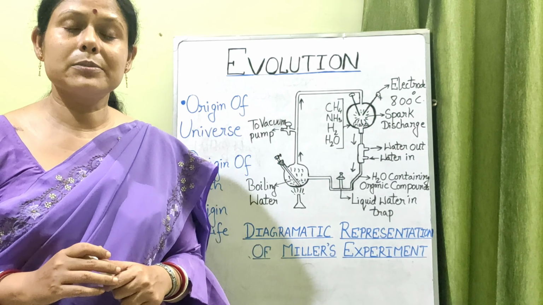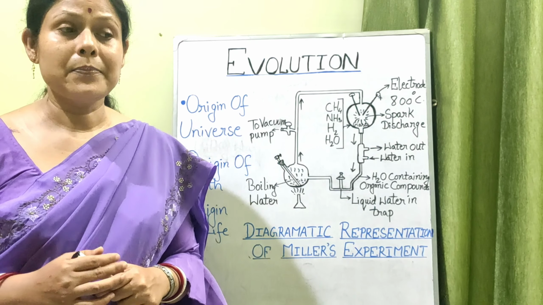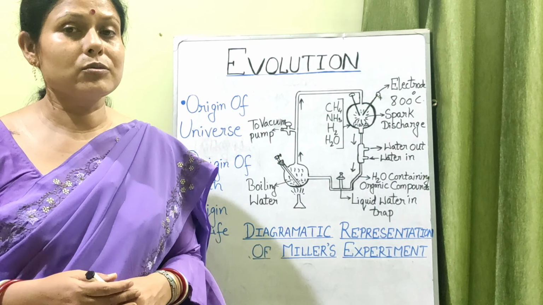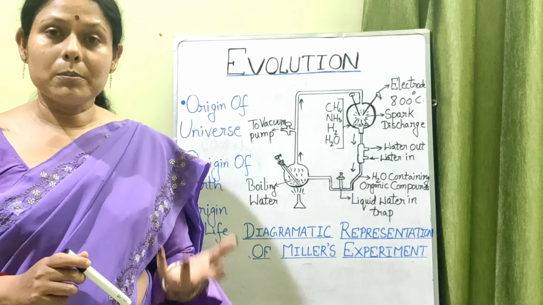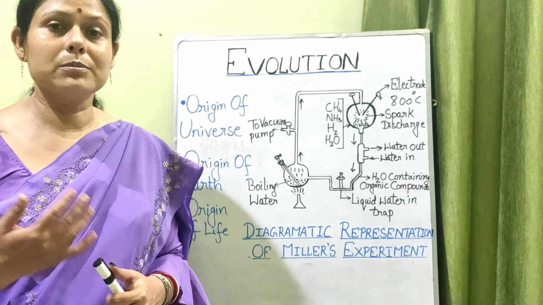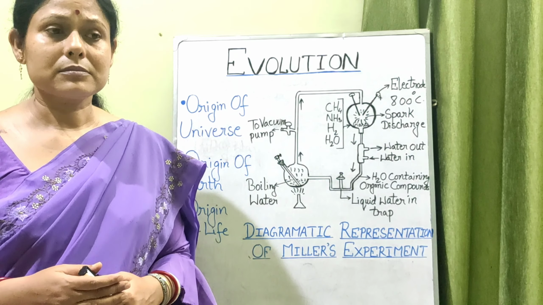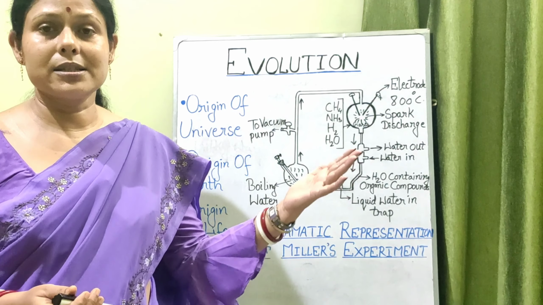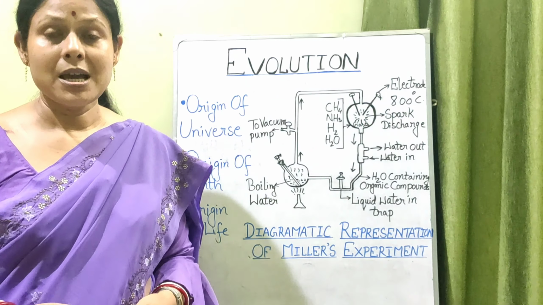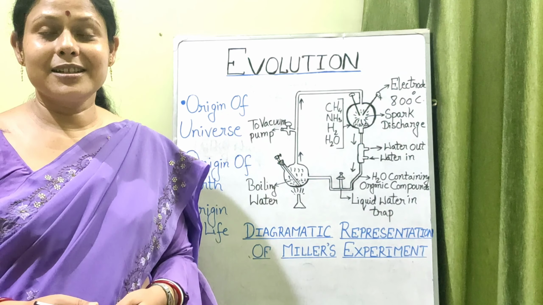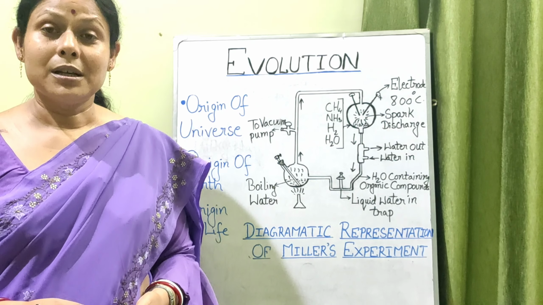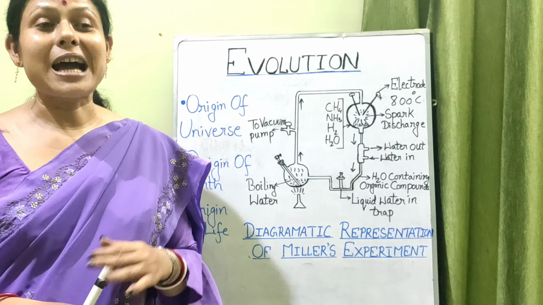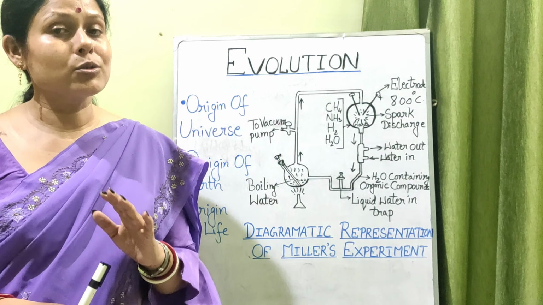Now the first thing which we should learn about this chapter evolution is what is the meaning of evolution. See, there are certain misconceptions about evolution. People say that the formation of complex organisms from the simple ones is known as evolution. It is not like that. Of course, the complex forms have originated from the simple, pre-existing forms, but it is not that always the complex organisms will be surviving and the simple organisms will be vanishing off with the passage of time. Had it been so, then the primitive bacteria, the archaebacteria, the protozoa and the protistans would not have existed together with the metazoans, isn't it? So that definition of evolution is totally wrong.